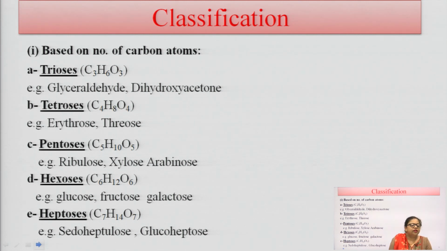Triose, as the name says, means 3 carbon atoms present here, having glyceraldehyde and dihydroxyacetone. The second is tetrose, having 4 carbon atoms in the structure, erythrose and threose being examples. The third one is pentose, having ribulose and xylose, and the fourth one is hexose having 6 carbon atoms in the structure, glucose, fructose and galactose. The next is heptose having 7 carbon atoms, pseudoheptulose and glucoheptulose.